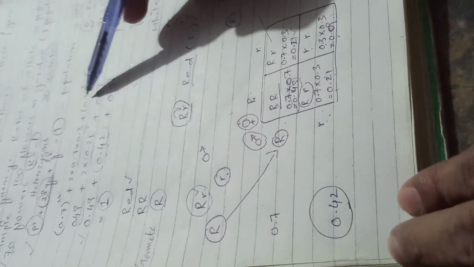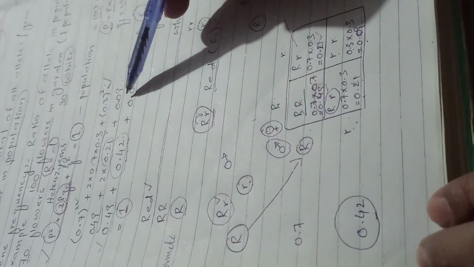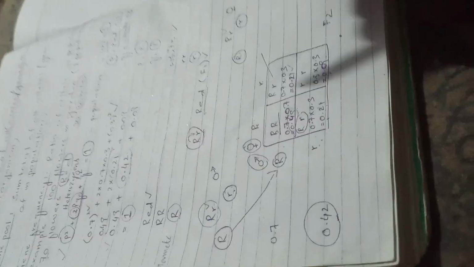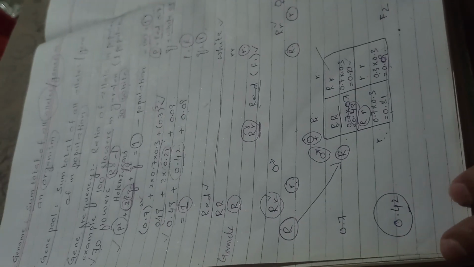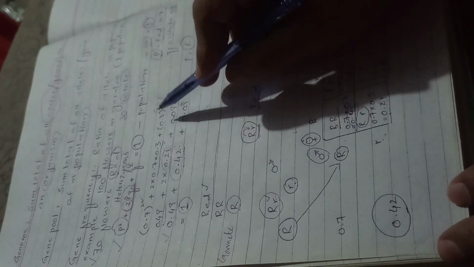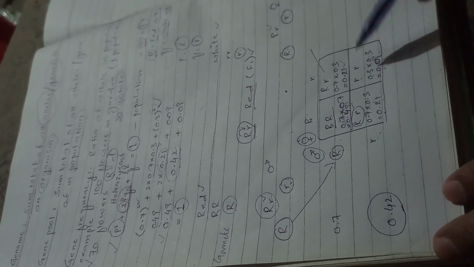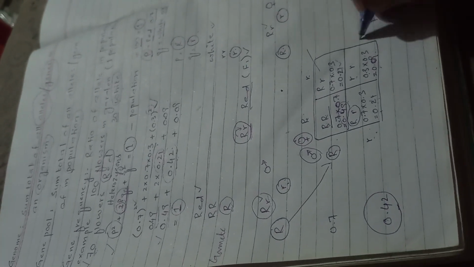The value of q is 0.3. The square of 0.3 is 0.09. As I already discussed, we write square over q or p because this value is the value of a single r, but here are two alleles, meaning 2 r. So that's why we square these two values.